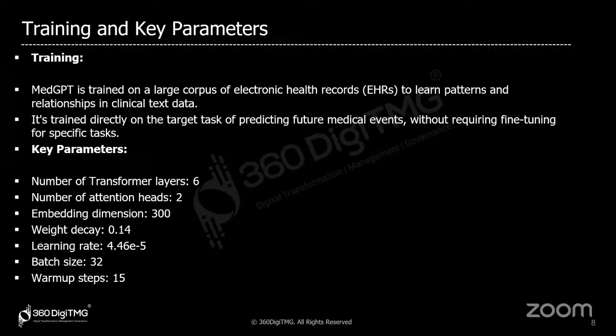So here are certain parameters based on which the model is trained. We can specify how many transformer layers we have, and the number of attention heads. Similarly, we can also specify embedding dimensions, learning rate, batch size, and warm-up steps. Based on these training and key parameters, the MedGPT model is trained.